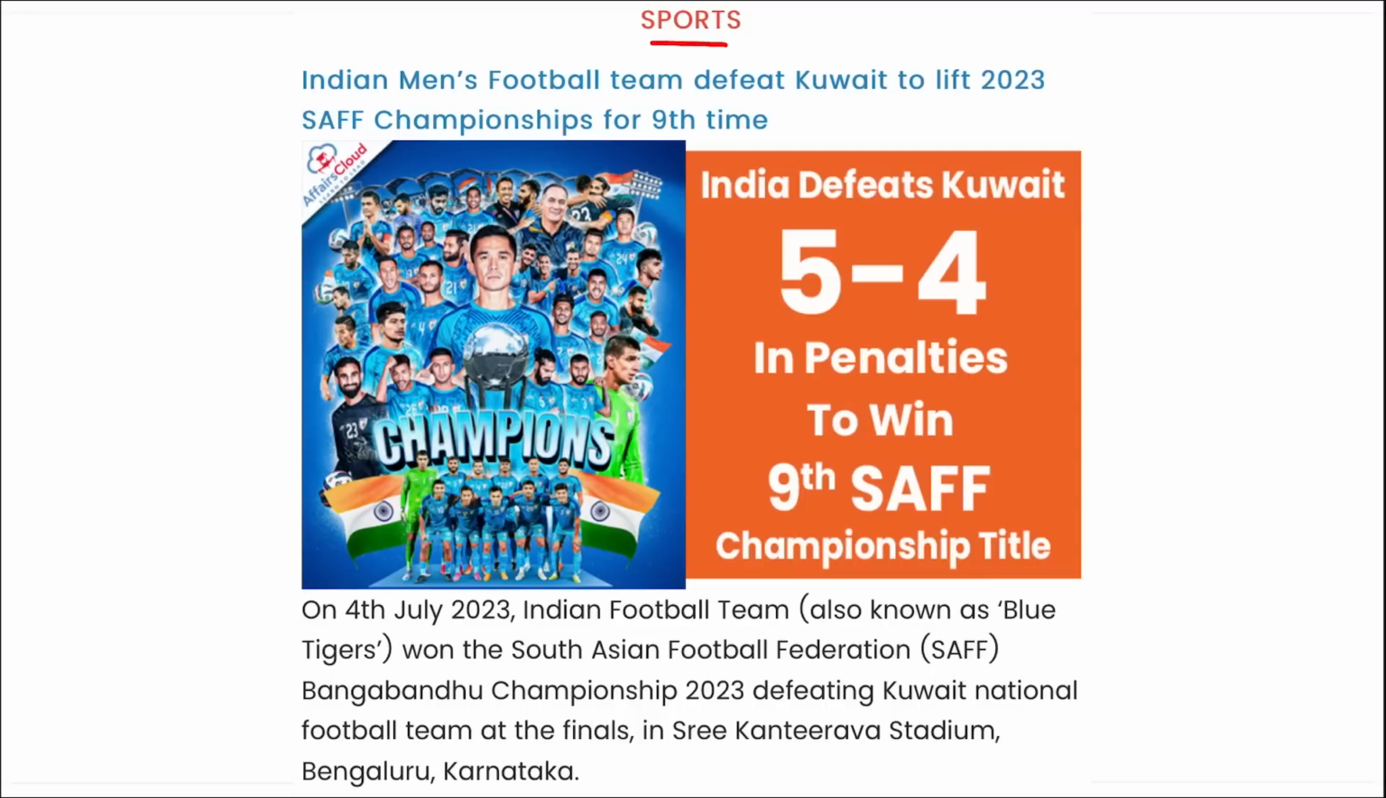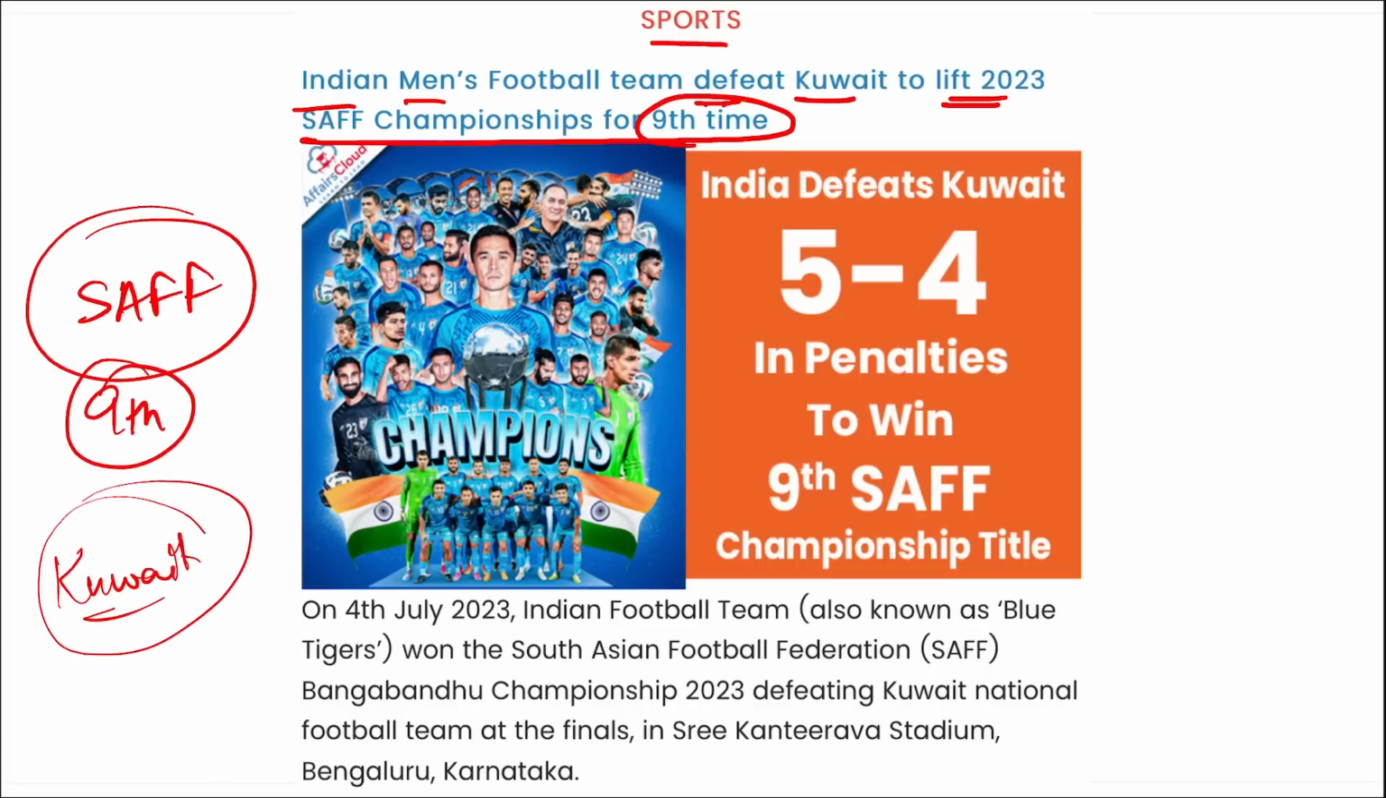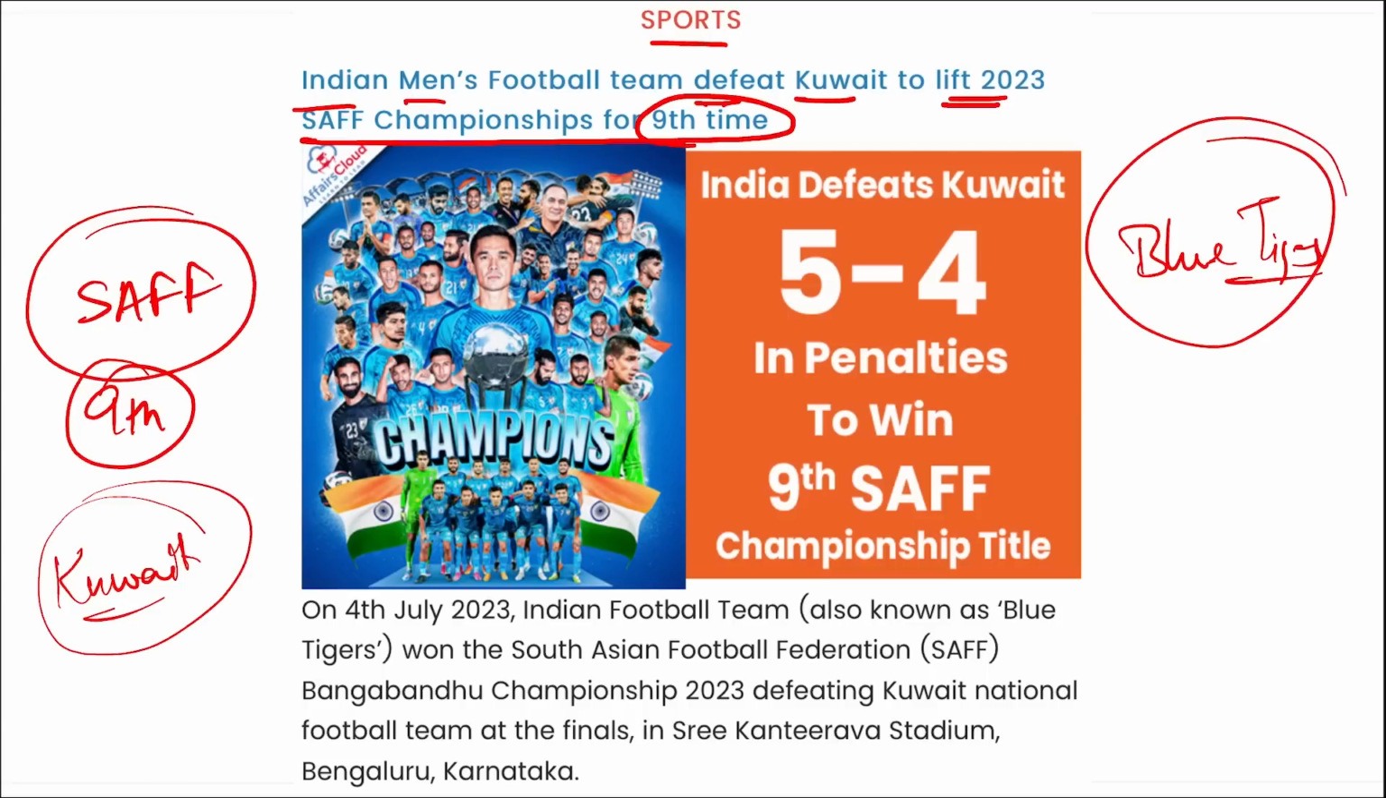Next is sports. India's men's football team defeated Kuwait to lift the 2023 SAFF Championship for the ninth time. I repeat, what is this SAFF? South Asian Football Federation, right? So recently the Indian football team has won the South Asian Football Federation Championship 2023 for the ninth time, and they defeated Kuwait in the finals. Also remember, the Indian football team is known by the name Blue Tigers. Blue Tigers. Correct?